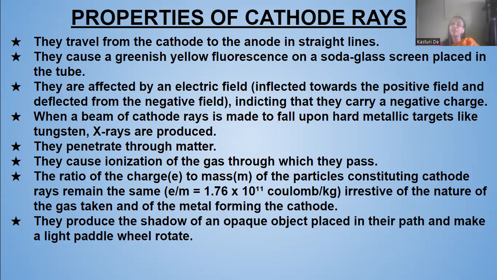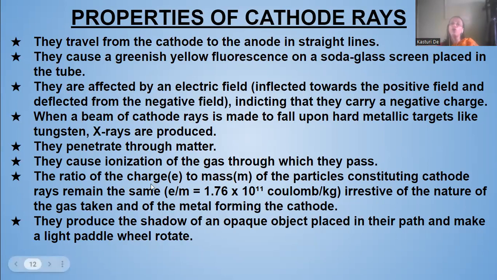Now, when a beam of cathode rays is made to fall upon a hard metallic target like tungsten, X-rays were produced, and they could penetrate through matter much more. Then they cause ionization of gas. The cathode rays ionize the gas through which they pass.